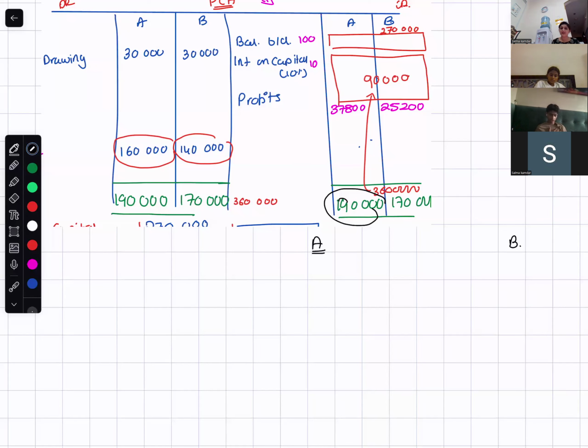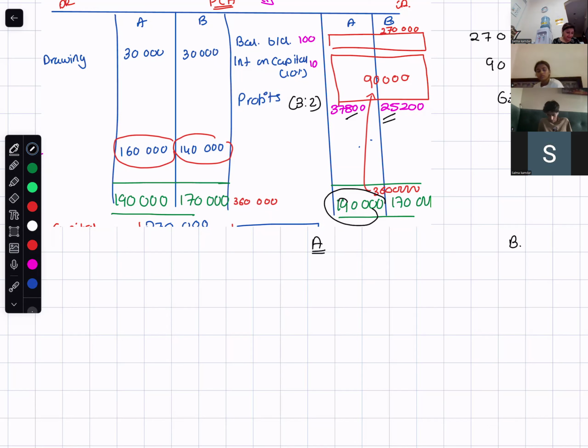So once you have calculated, this 270,000 is total opening capital. Interest on capital total is 27,000. And this one total is how much? 63,000. And I knew the breakup of this, which I split in the ratio of 3:2. But I want opening capital and interest on capital separately for A and B. So now I can do it separately for A and B.